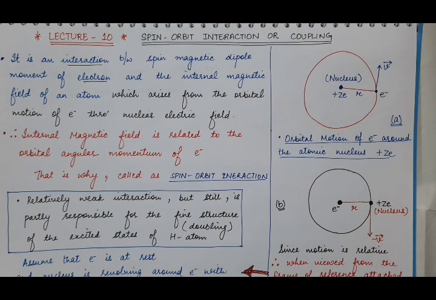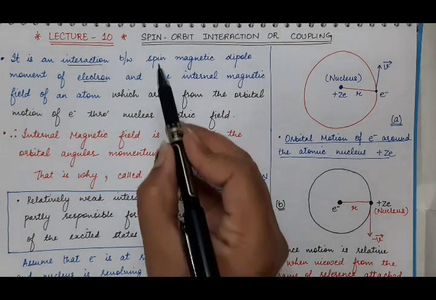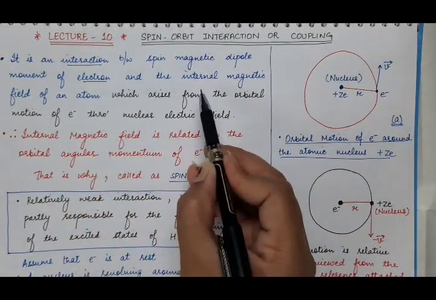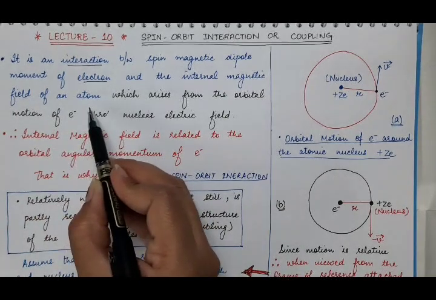So that is why in the vector model of an atom, we have discussed that there is interaction between capital L vector and capital S vector magnetically. And what is that magnetic interaction? It is actually the interaction between spin magnetic dipole moment of electron and the internal magnetic field of an atom.